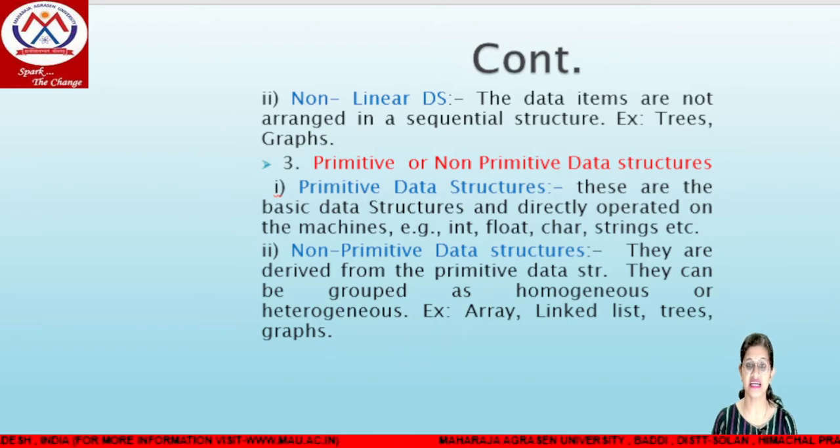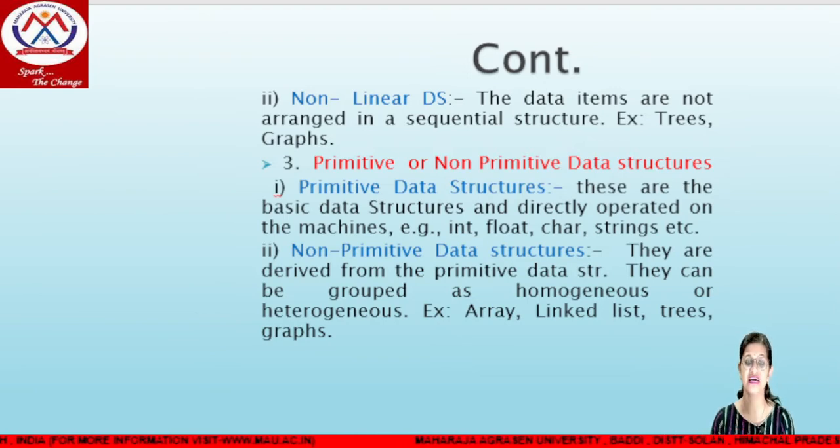Non-primitive data structures are another type, which are derived from the primitive ones. For example, an array is a linear data structure, but it is derived from the simple data structures, that is, from primitive. For example, if a of 5 is used for storing integer data, then in front of it we use the int data type. If a of 5 is used for storing character data, then we use the char data type.